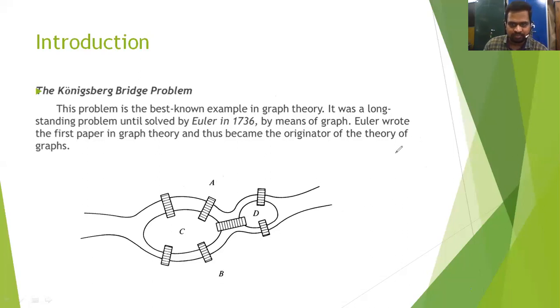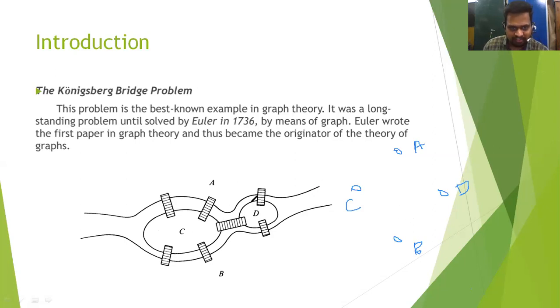So Euler considered the land areas as points. There are 4 land areas, so they put 4 points: land area A, land area D, land area B, land area C.